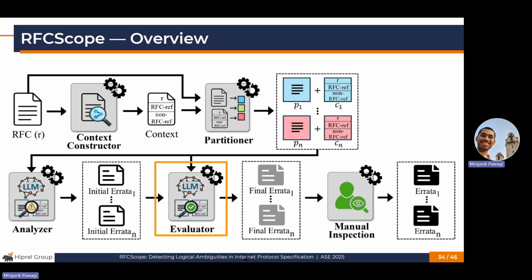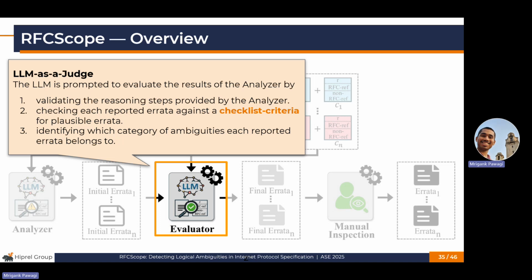The initial errata from this step are then given to the evaluator. The evaluator is an LLM judge, which evaluates these initial errata and filters false positives by validating the reasoning steps given by the analyzer, checking each erratum against a checklist criteria for plausible errata, and identifying the ambiguity category that each erratum belongs to.